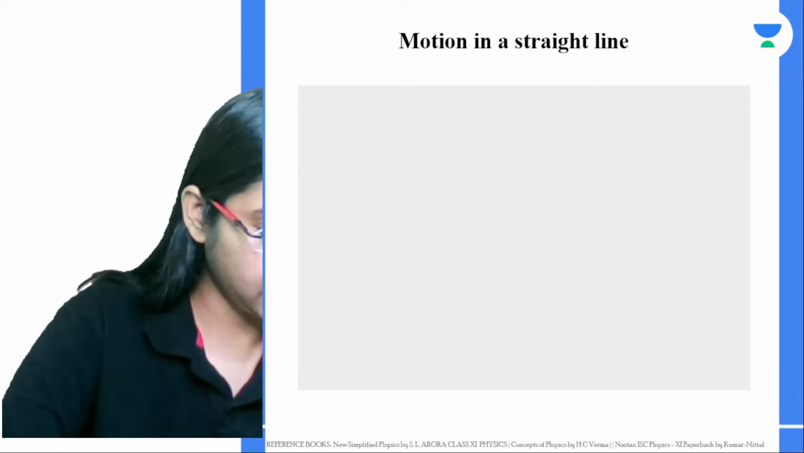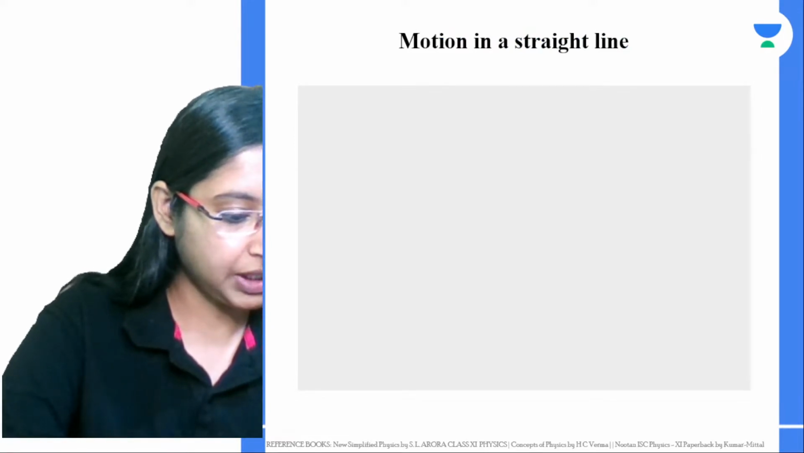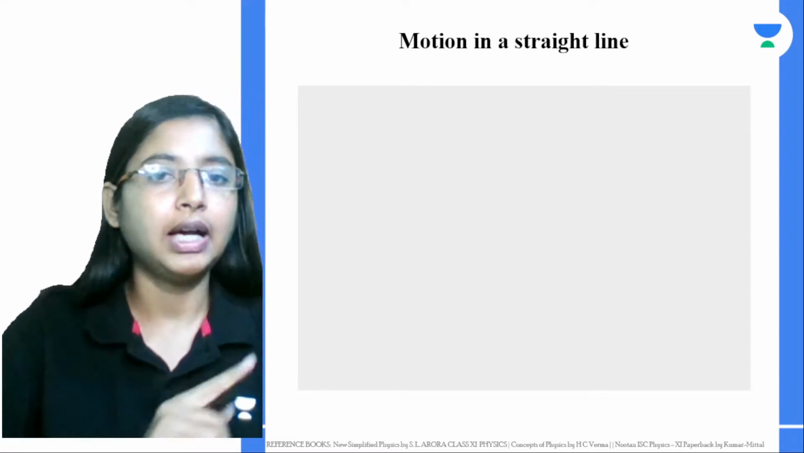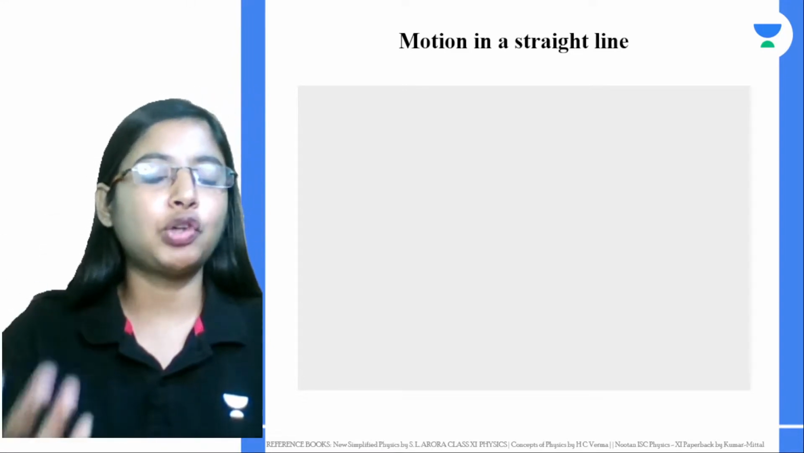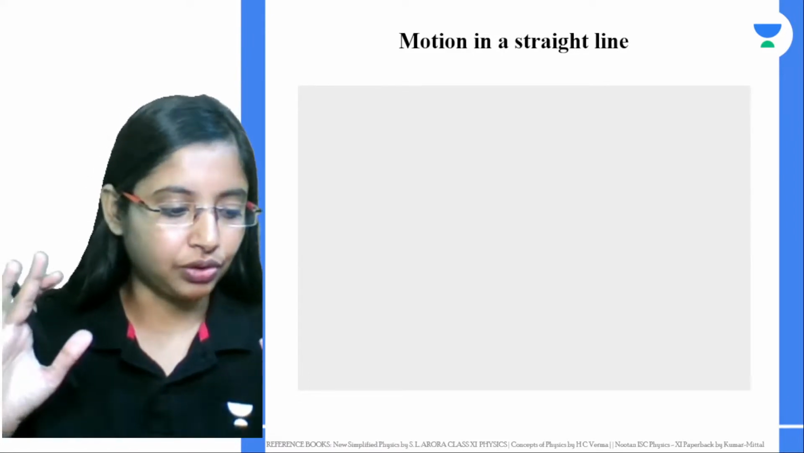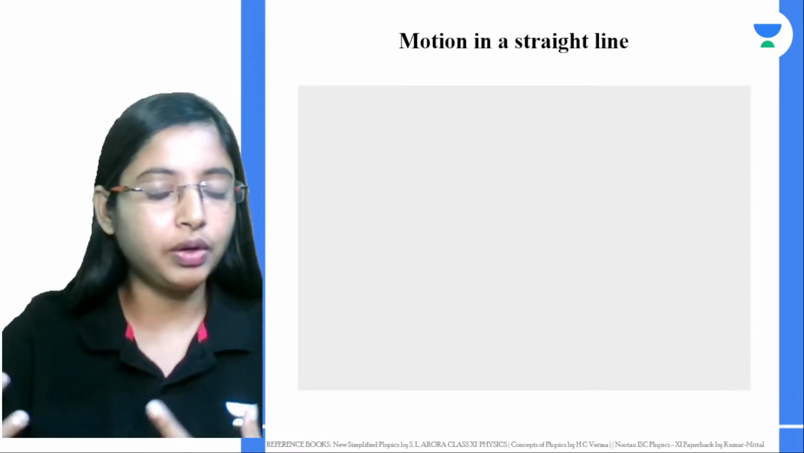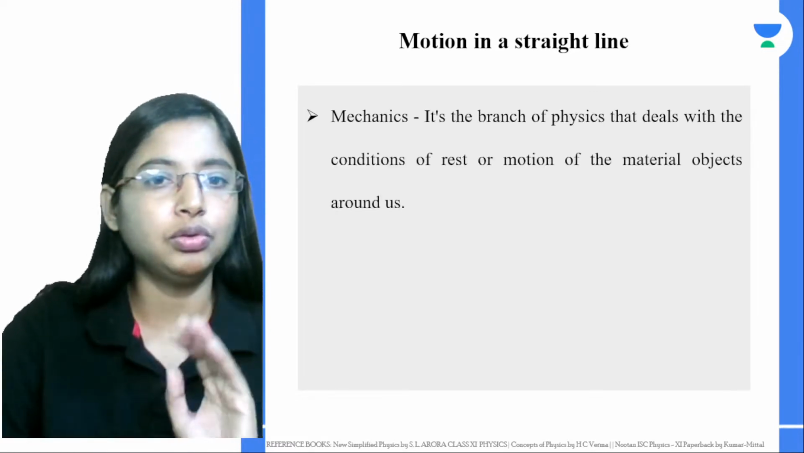Okay, all of you have joined in, so let's begin with our concepts. So here we started with motion in a straight line, right? I want to quickly go through, if any of you have joined new and if you missed the previous 2 classes, so I'm going to quickly give you a brief intro. For the ones who have been already following, I'll just quickly go through so you know what we have done.